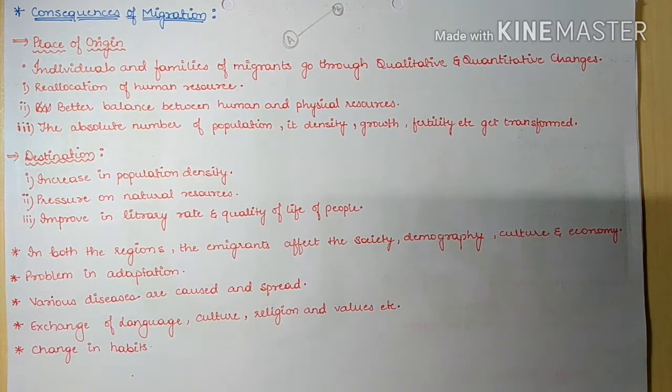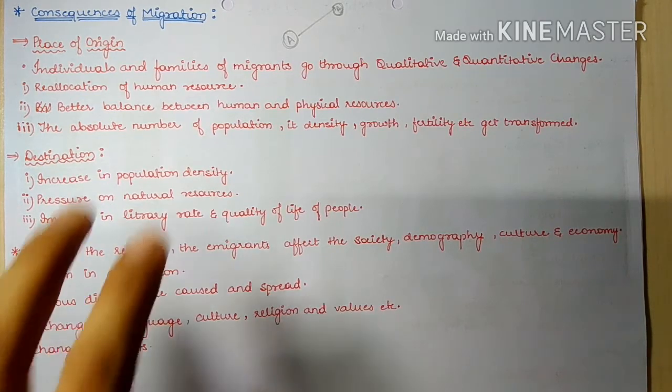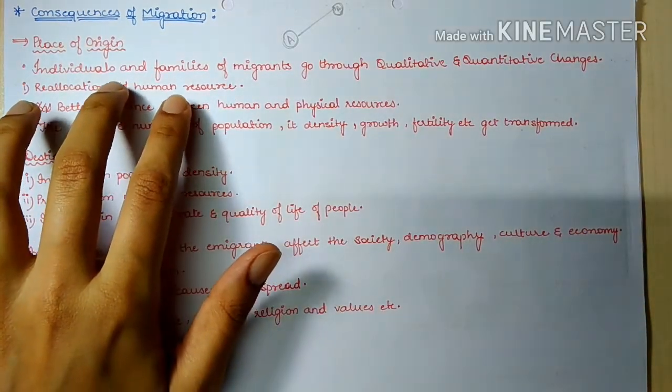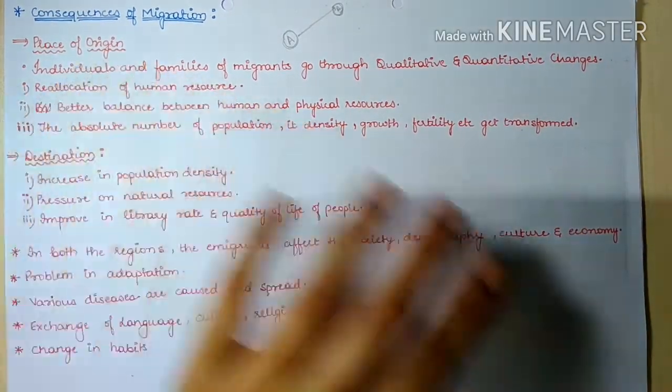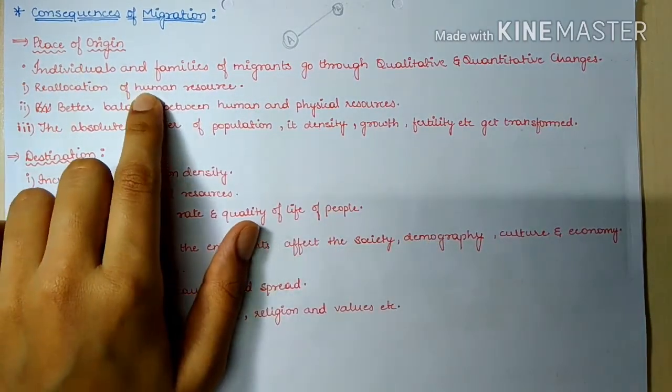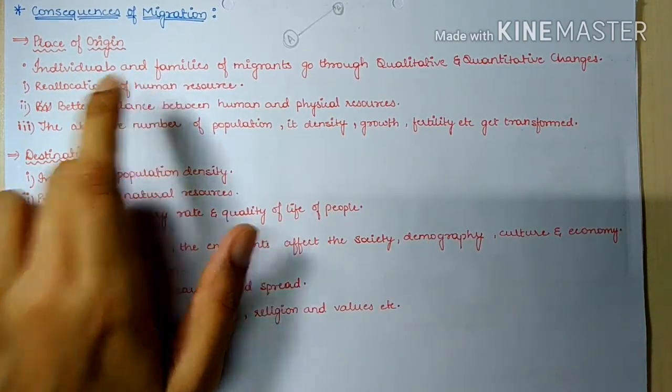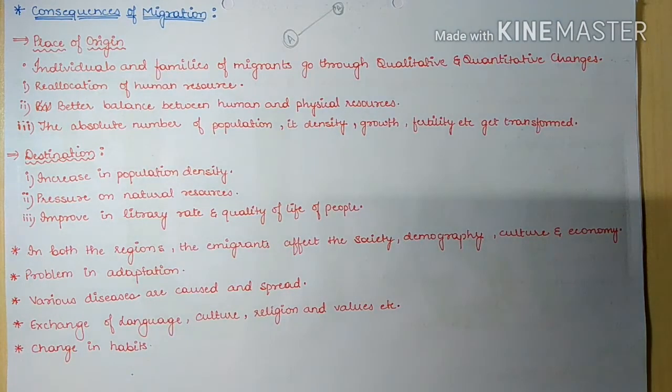Okay, so the first consequence of migration for the place of origin is that there will be reallocation of human resources, because the human resources are moving out from this region towards other areas. That is why the human resource will decrease in this region. Next, there will be a better balance between human and physical resources.